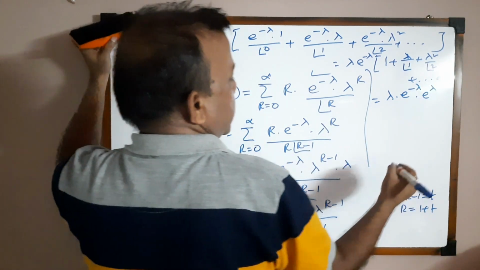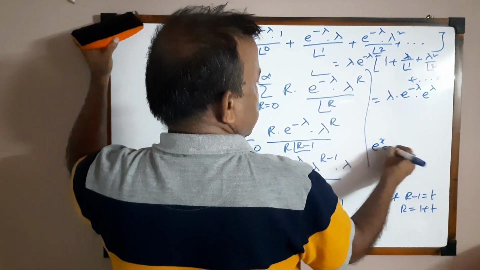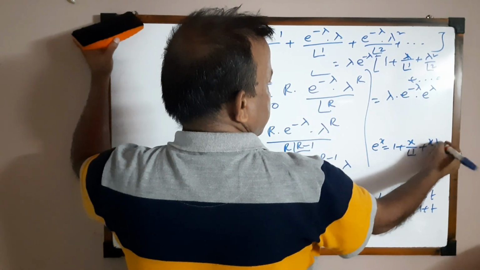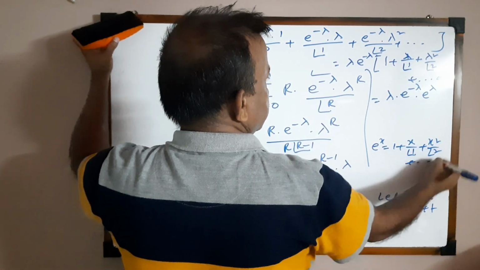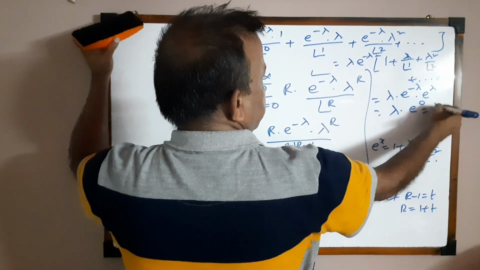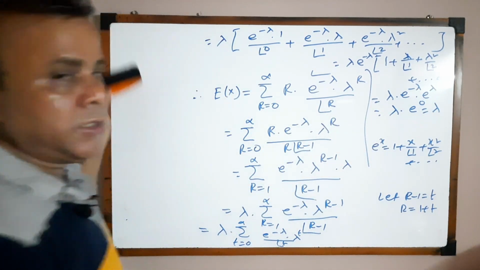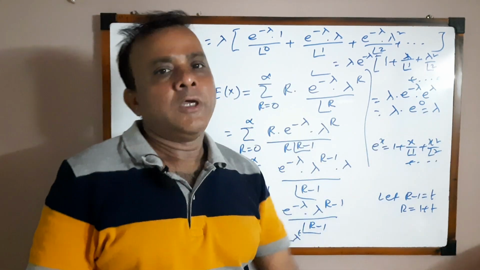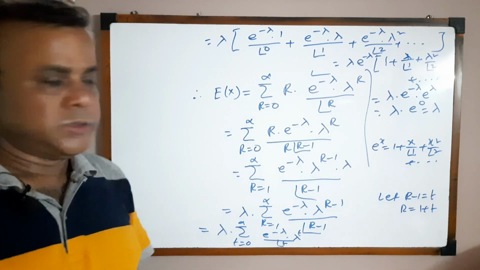As we know that e to the power x equals 1 plus x by factorial 1 plus x square by factorial 2 and up to infinity. Lambda into e to the power 0, that means only lambda. Therefore, the mean of the Poisson distribution is only lambda, which is the parameter of Poisson distribution.